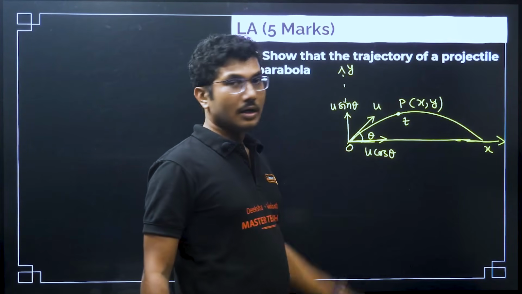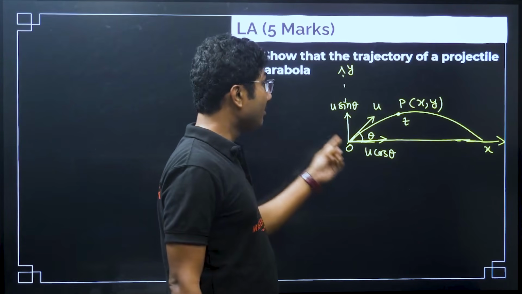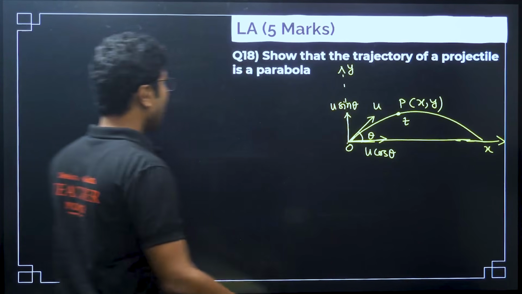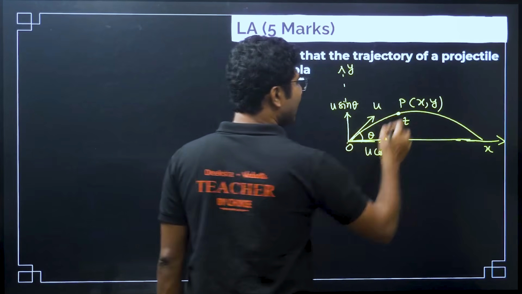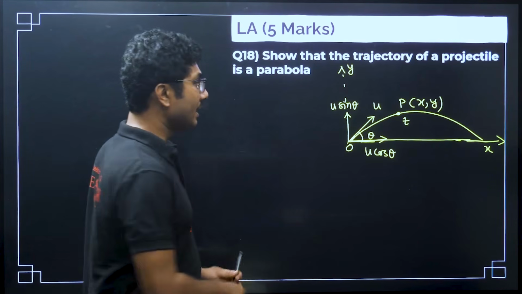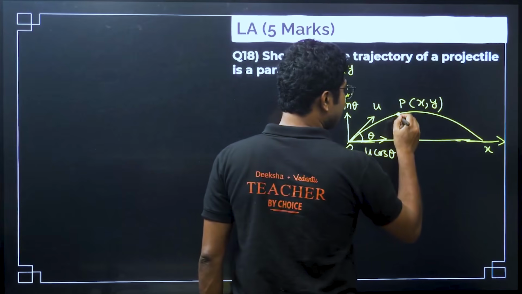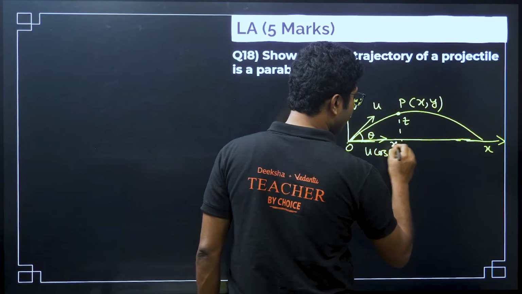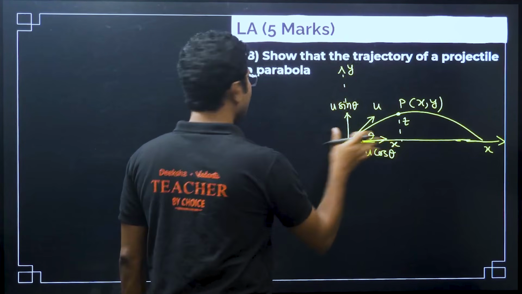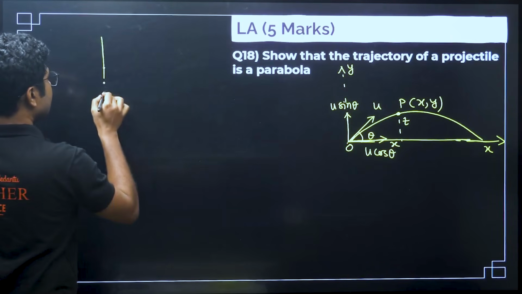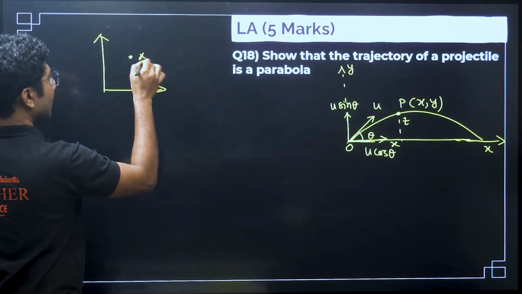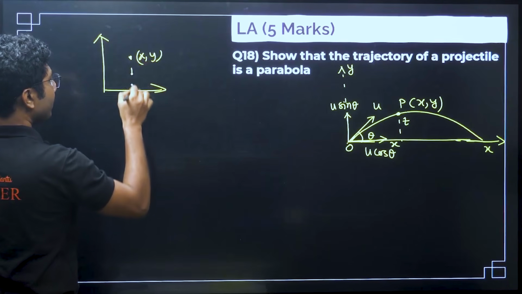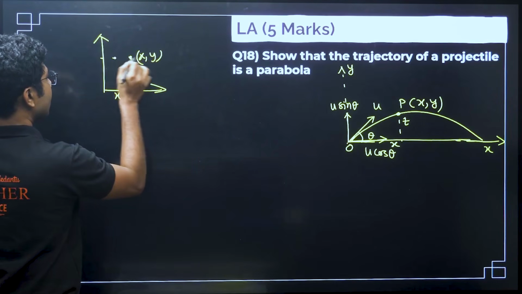This is the time taken t to reach the point P. This is the horizontal component, this is the vertical component. If the time taken is t to reach over here, then this distance is the x component. If this is P with coordinates x comma y, then this will be x and this will be y.